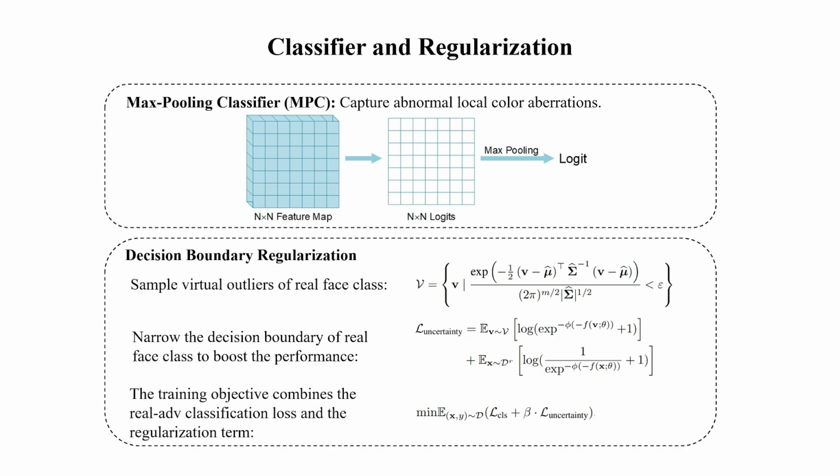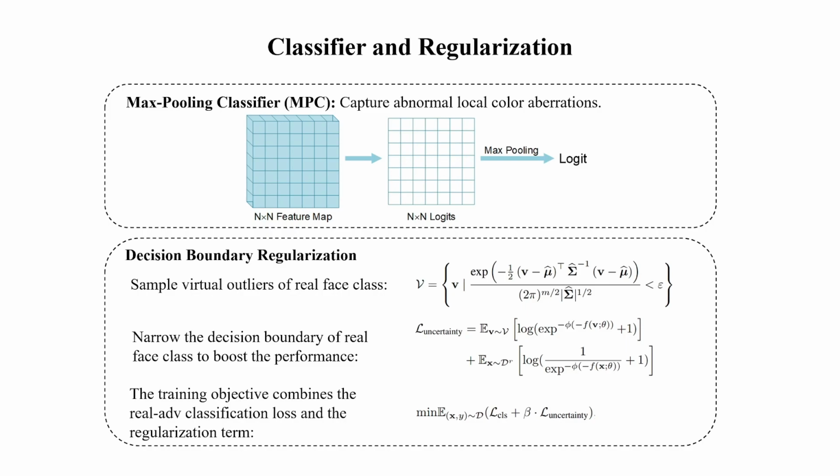Input an image to the feature extractor, and it produces a feature map composed of n-squared features, and each feature corresponds to a rectangle area, the receptive field. Features are sent to the activation function and fully connected layer respectively and produce n-squared logits. We take the max pooling of these logits as the final logit and obtain a prediction score by softmax operation.